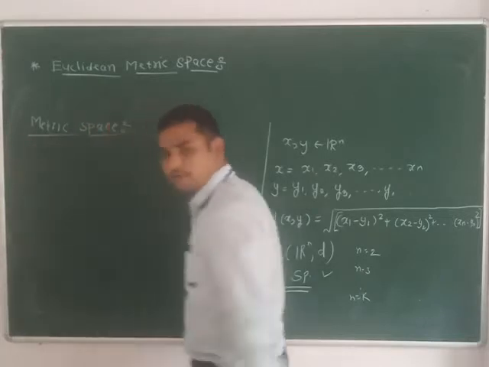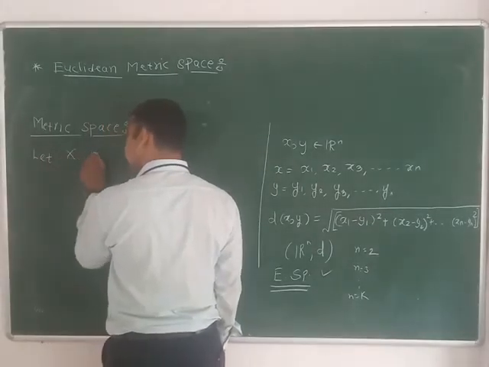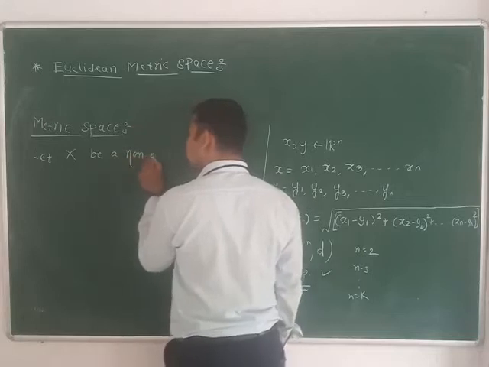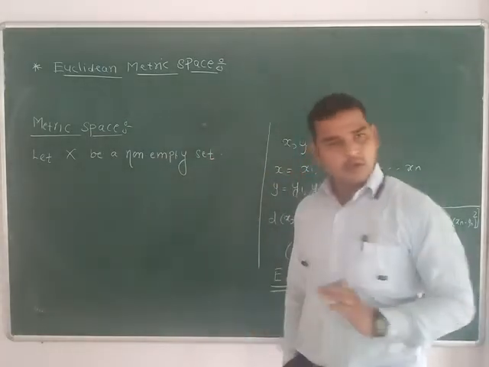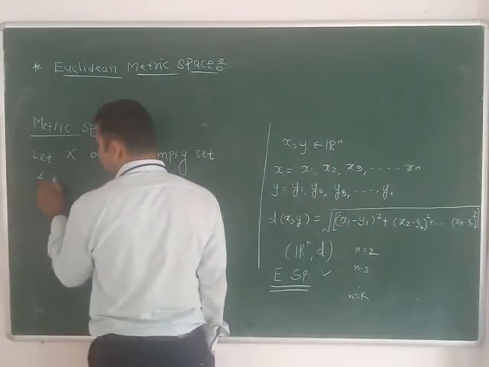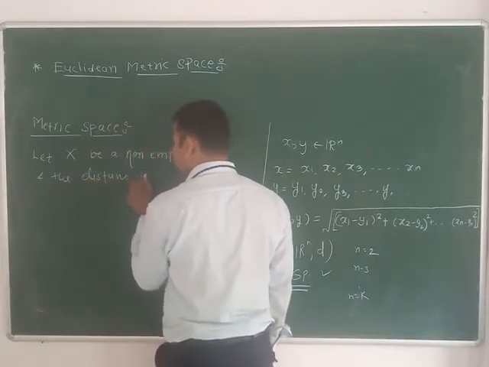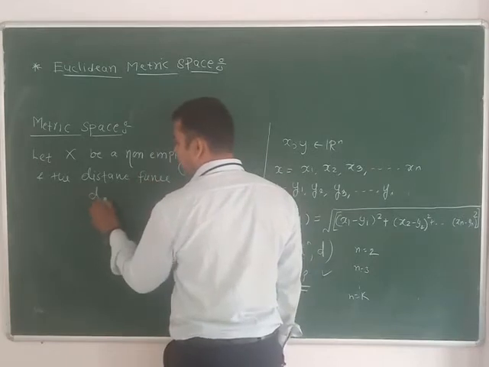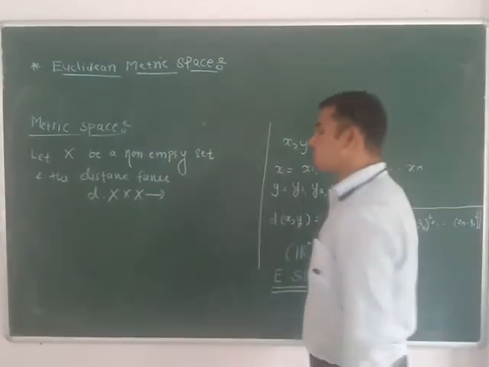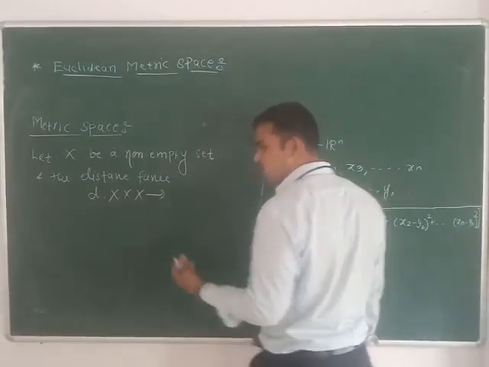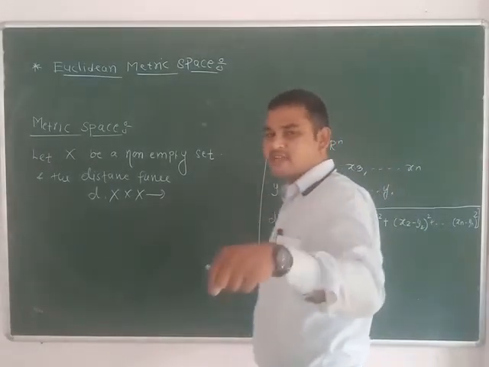What is the definition of metric space? Let capital X be a non-empty set and the distance function d from X cross X to R. Sorry, instead of non-zero real, positive, because the distance between a point and itself is 0.